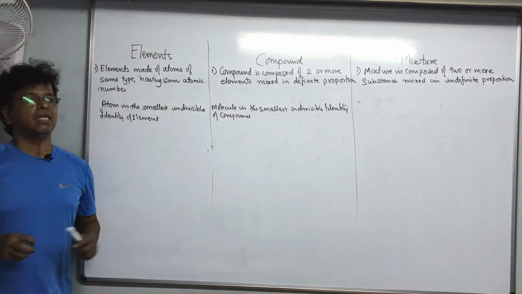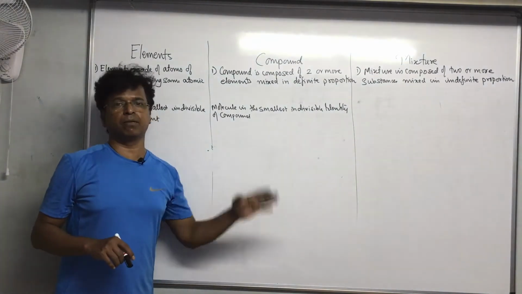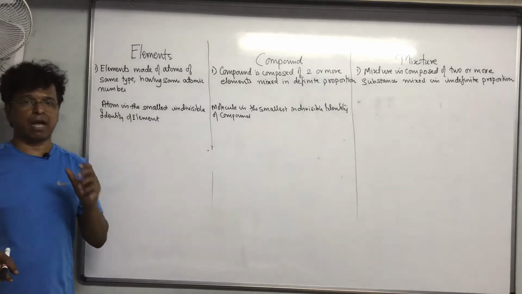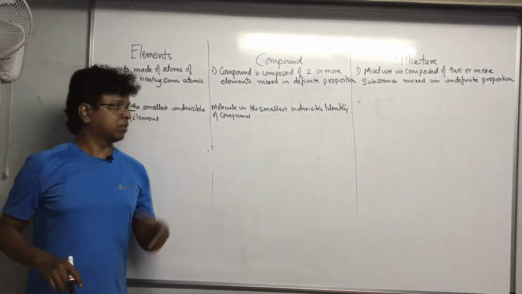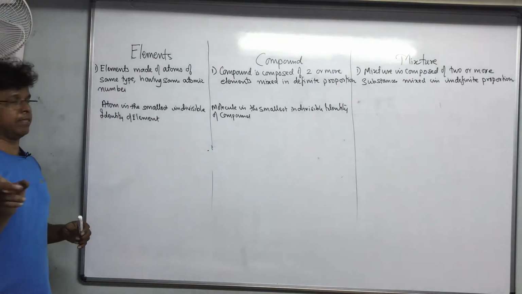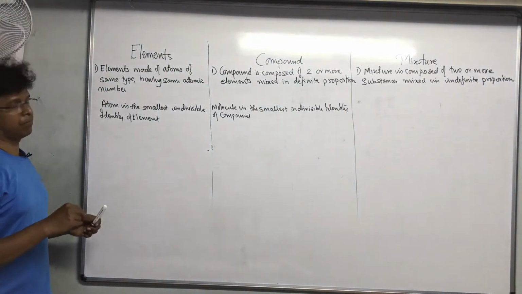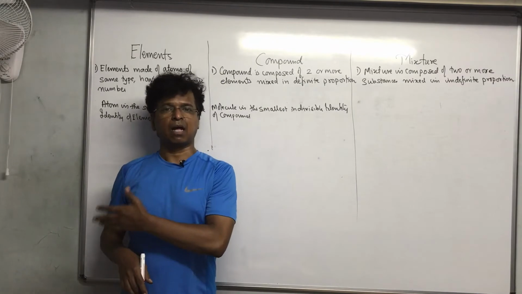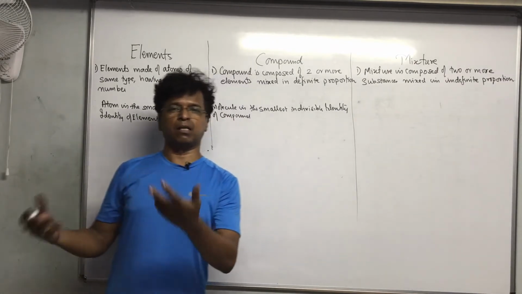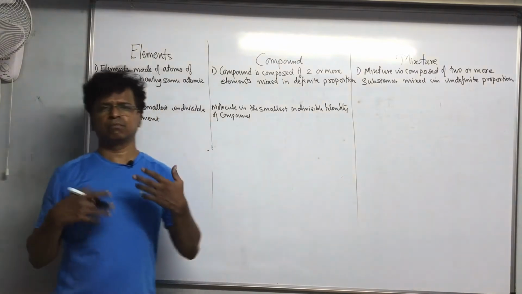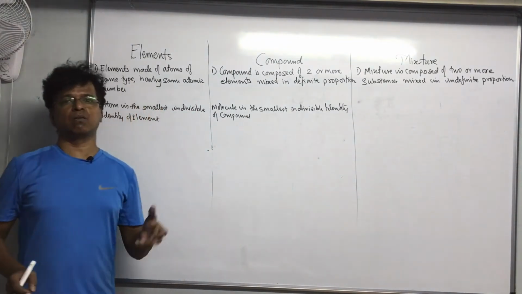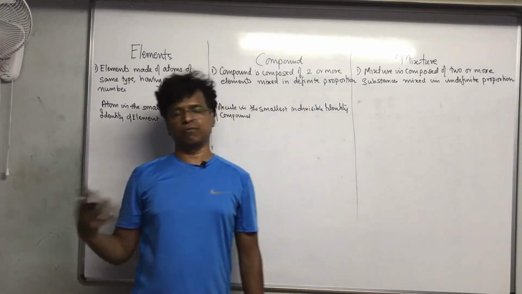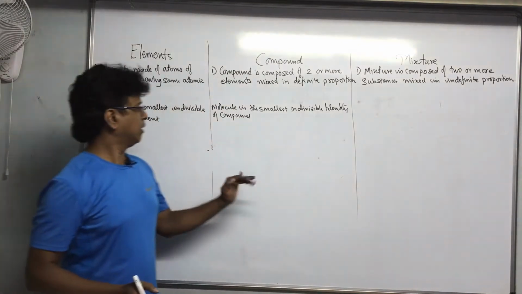See why I am adding this. This may not be in your syllabus also, but I am adding this because if a question comes, distinguish between element and compound, you should have a considerable number of points with you. So these are the 2 points. After that, you just have to give examples. Examples of elements: hydrogen, sodium, magnesium, aluminium, phosphorus, sulfur, potassium, calcium. Just take anything. And examples of compounds are water, carbon dioxide, hydrochloric acid, ammonium chloride, sulfuric acid. You take anything.